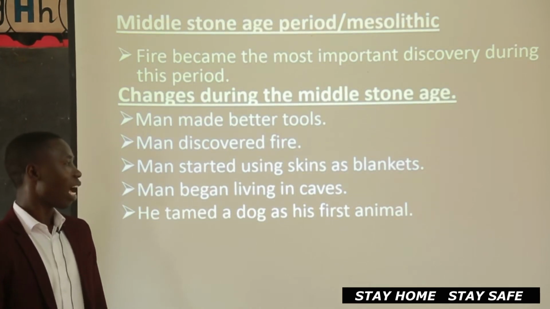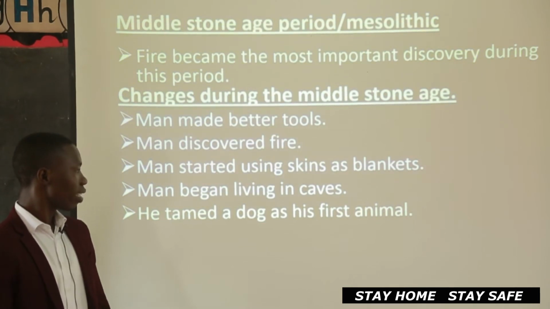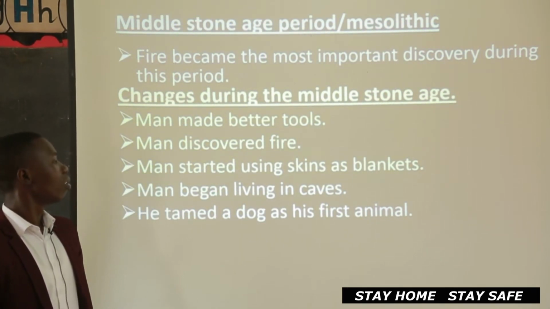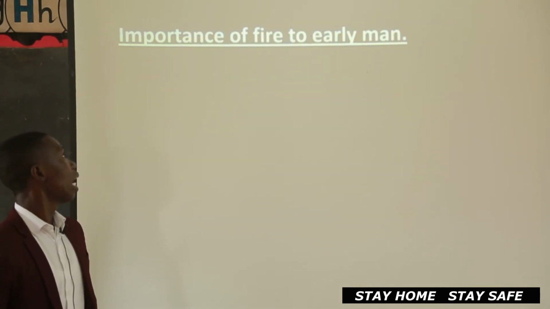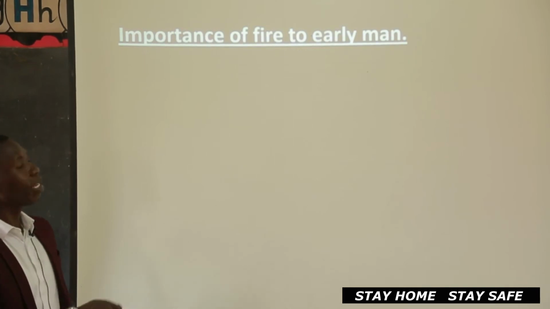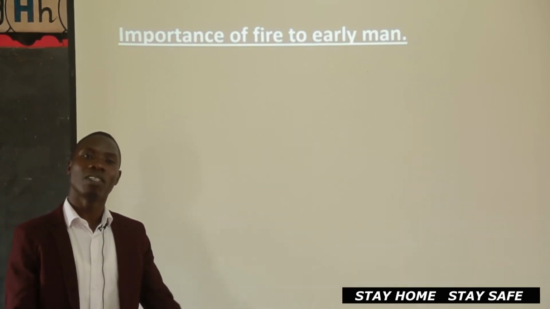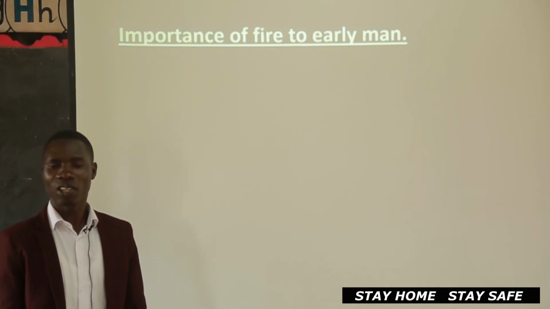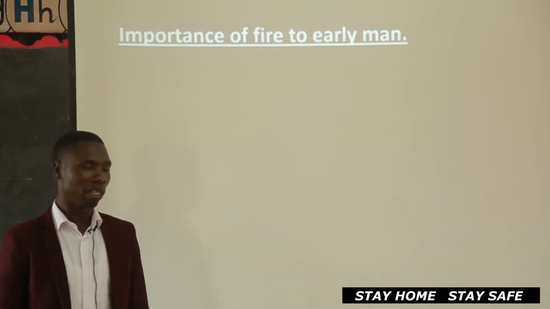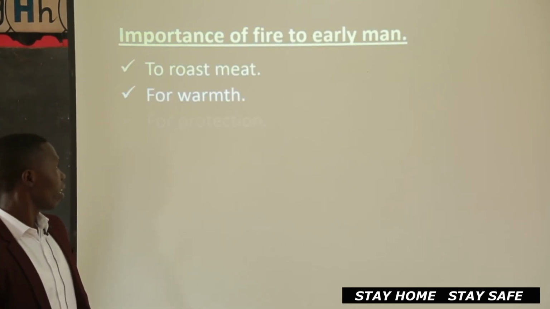That was a dog. The first animal to be tamed, or domesticated, was a dog. We shall know why he tamed a dog. Now, since early man discovered fire, how was fire important to early man? How is fire important to you at home? Do you need fire? Someone is saying for cooking. Okay, we shall see how fire was important to early man very quickly.